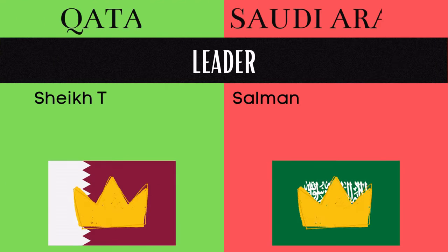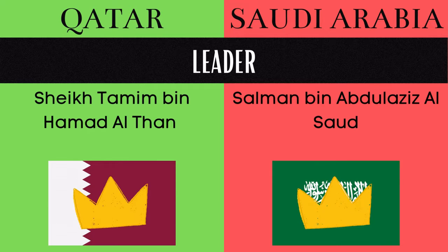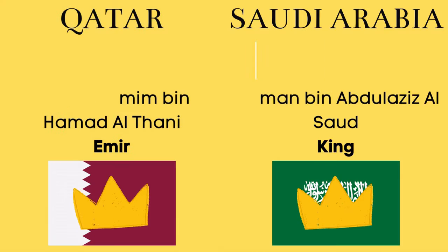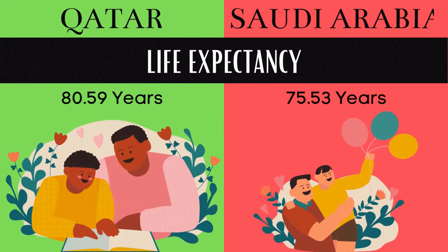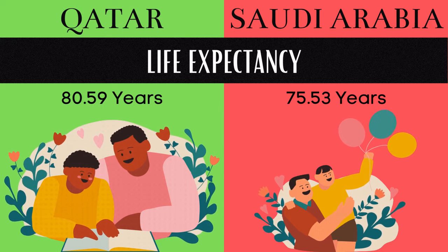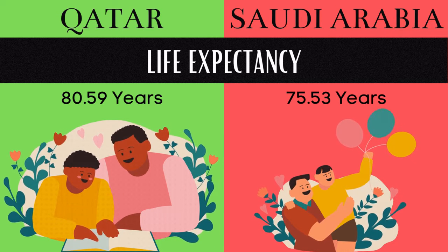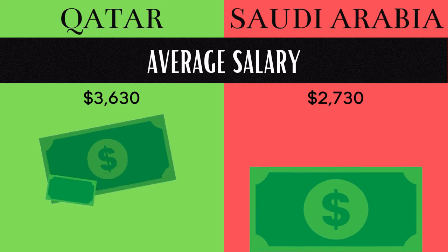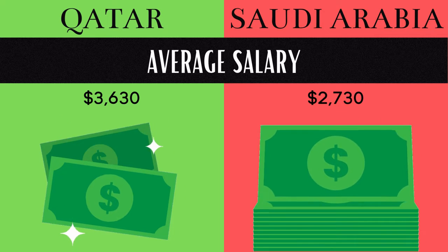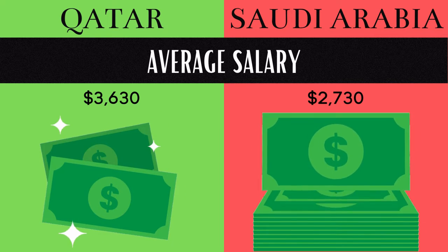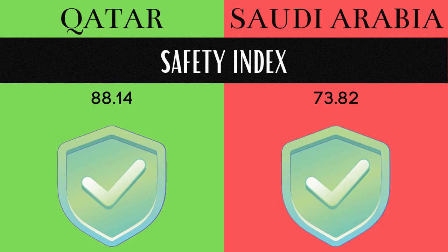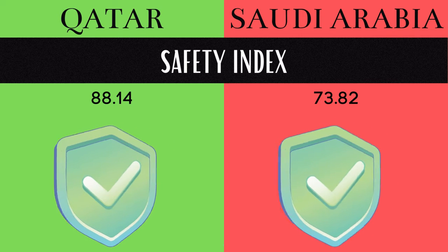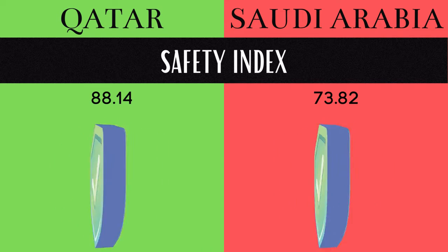Emir of Qatar is Sheikh Tamim bin Hamad Al Thani, and the King of Saudi Arabia is Salman bin Abdulaziz Al Saud. Life expectancy of Qatar is 80 years, and the life expectancy of Saudi Arabia is 75 years. Average salary of Qatar is $3,630, and the average salary of Saudi Arabia is $2,730. Safety index of Qatar is 88, and the safety index of Saudi Arabia is 73.